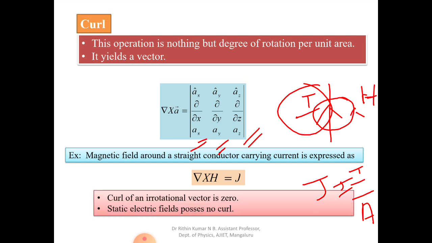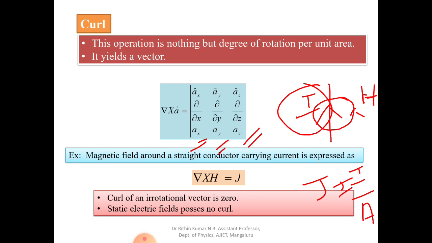Next, curl of an irrotational vector is 0. What is curl? It gives you the number of rotations. If you calculate the number of rotations per unit area, that is called curl. So curl of an irrotational vector is 0. What do you mean by an irrotational vector? For example, the electric field lines start from the positive charge, go, and end at the negative charge. It is an open loop. It is not a closed loop.